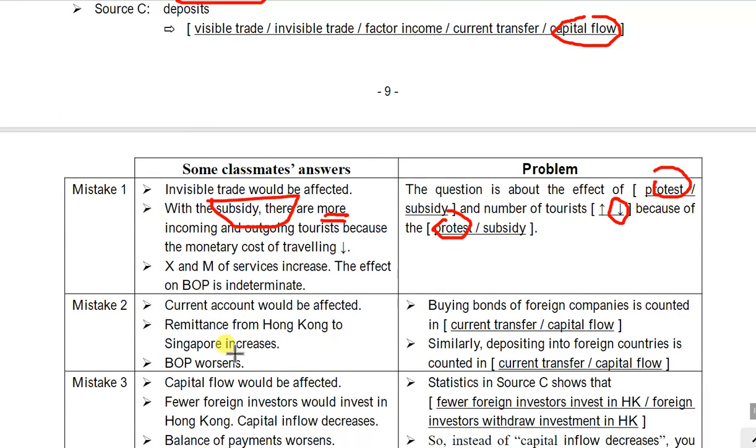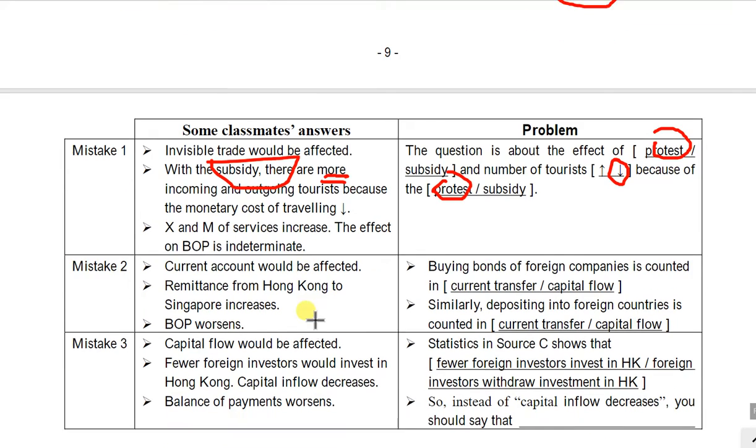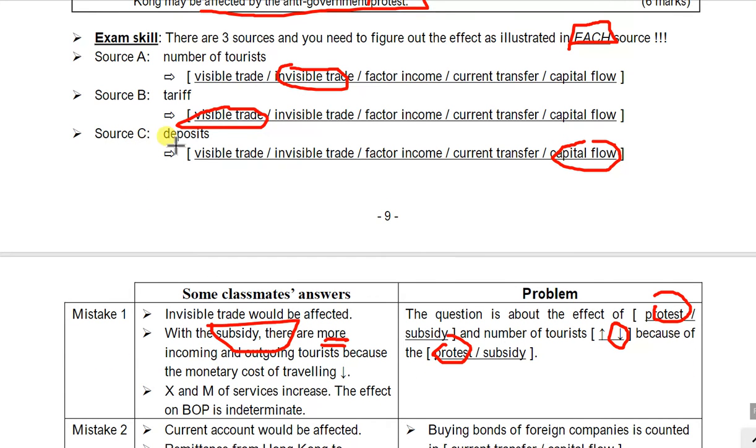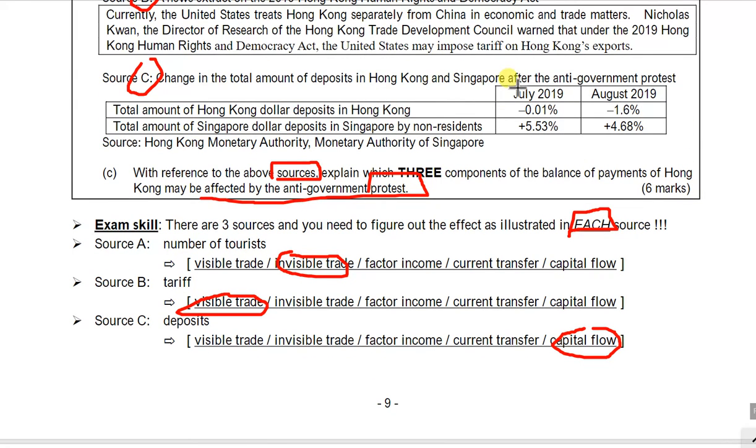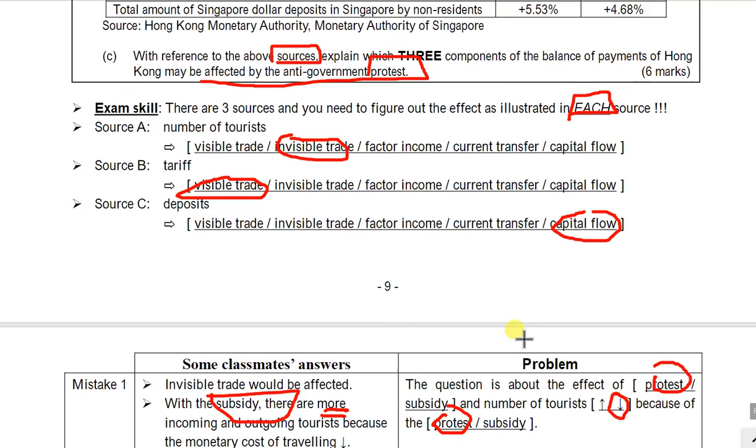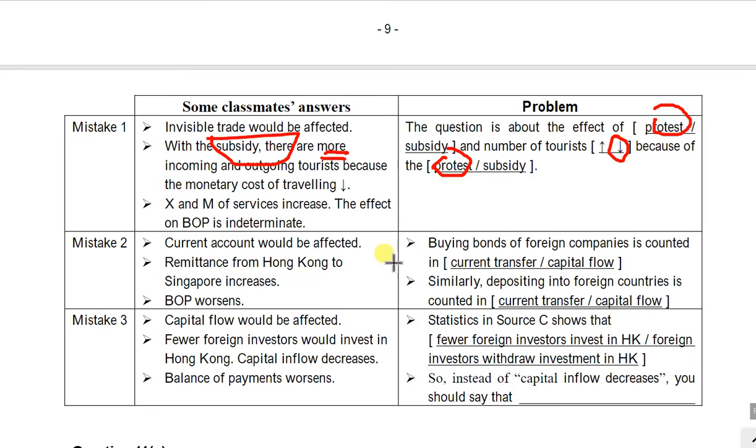Then let me go to mistake 2. Mistake 2 is about source C. Source C is about the deposit. Some of you may disagree with what I have circled here. You may wonder, I transfer the money from Hong Kong to Singapore, so this is somehow a current transfer because we have the remittance. However, let me ask you this question.